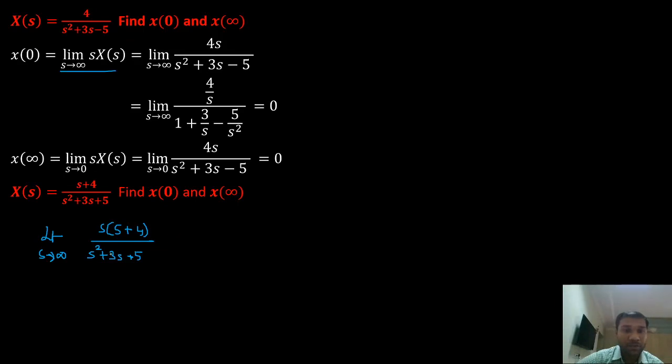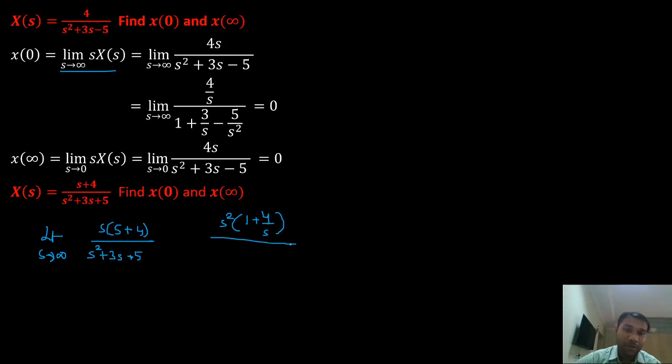So what I'm going to do is take s common from the terms in the brackets. So s square, and then I have 1 plus 4 by s. This is what I have in the numerator.